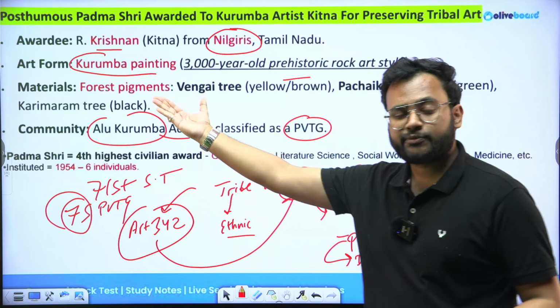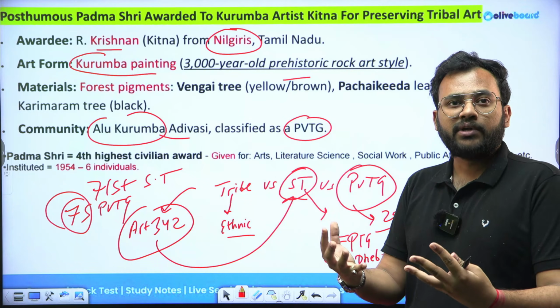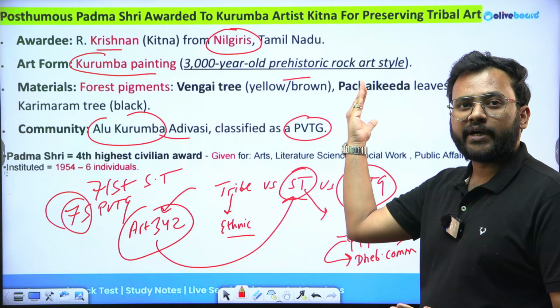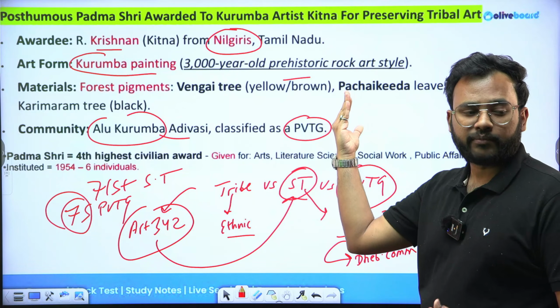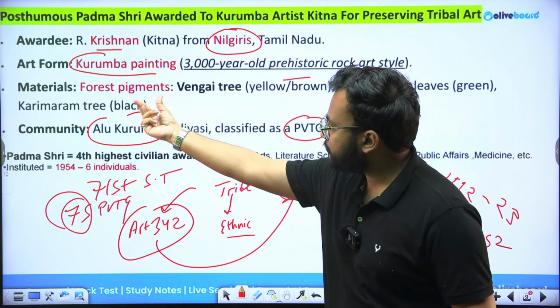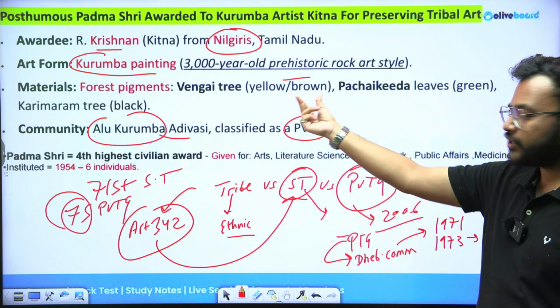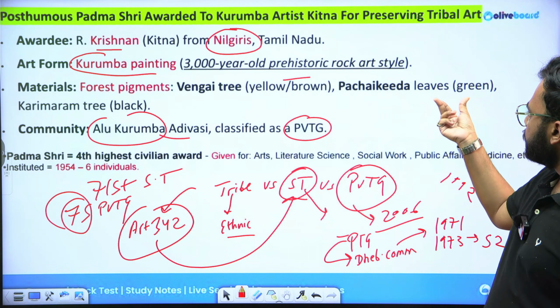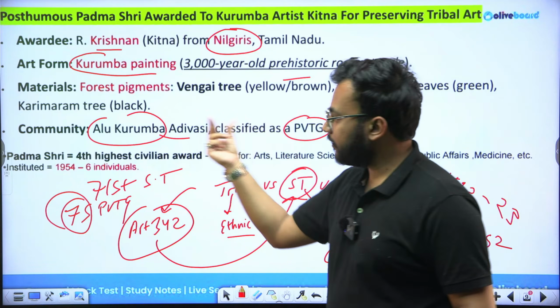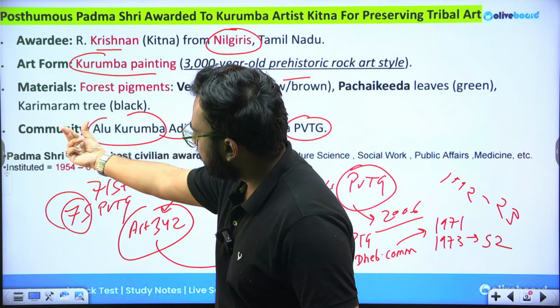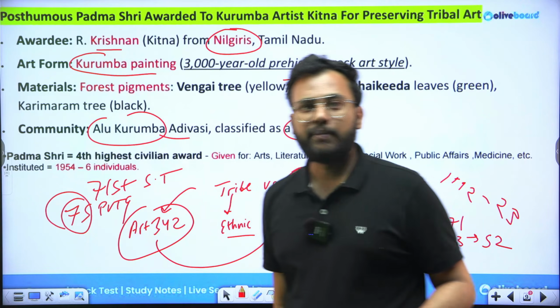Mr. Kitna's paintings were largely inspired by and similar to the cave art paintings. He was using forest pigment of the Vengai tree, which is yellow and brown in color. He was also using leaves for the green color, and the Karimaran tree for the black color.